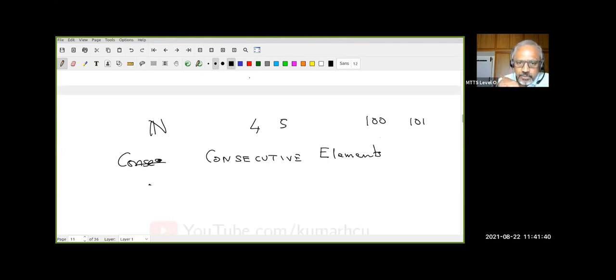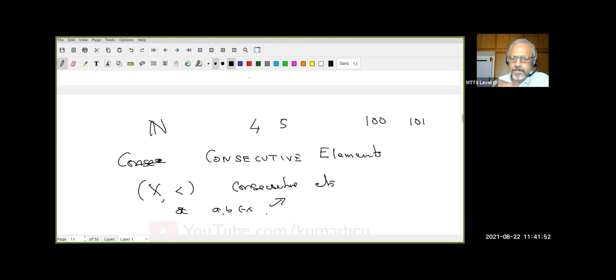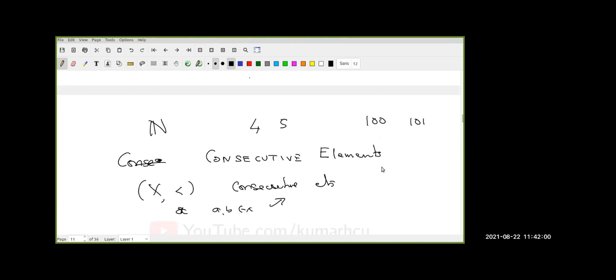So if I have a totally ordered set, how do I define consecutive elements? When do I say A and B are consecutive elements? Can somebody come up with a definition? We're given A and B. So if A is less than B, then there doesn't exist another element C such that A is less than C and C is less than B.